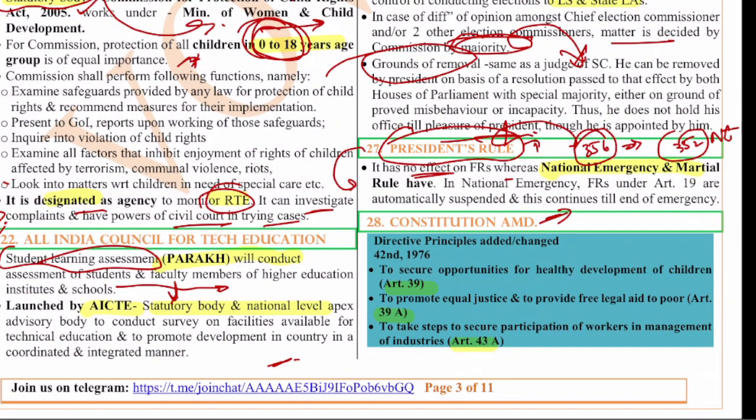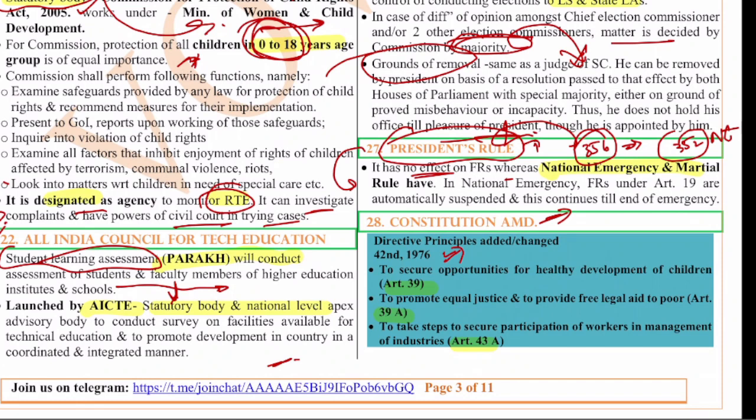The various DPSPs were added by the 42nd Constitutional Amendment Act. See, this is a question that was asked a lot of times, about the various DPSPs added by the 42nd, 44th and so on. So you have to know them very clearly.